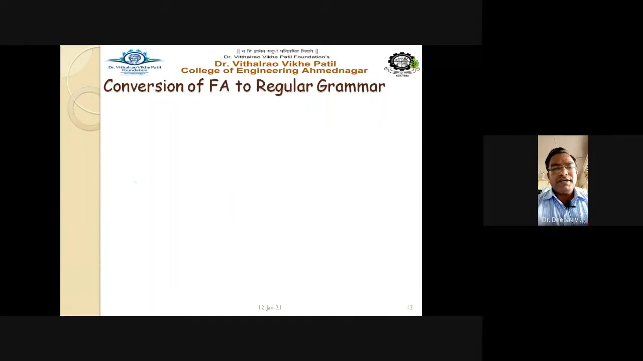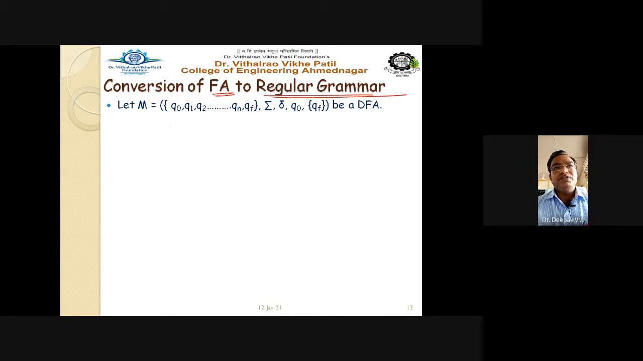Now the next category of the conversion is: the automata is given to us, a finite automata, and we have to convert it into the regular grammar. Automata is given to us, and we have to convert it in exactly the reverse way. See here, there are some steps. So we have to follow the steps for converting the finite automata to the regular grammar.